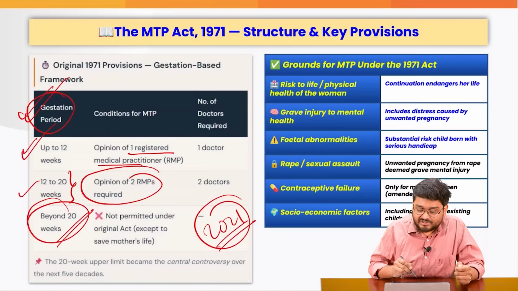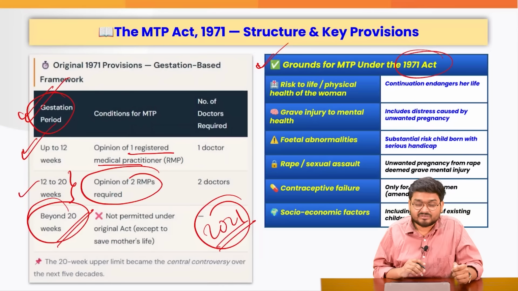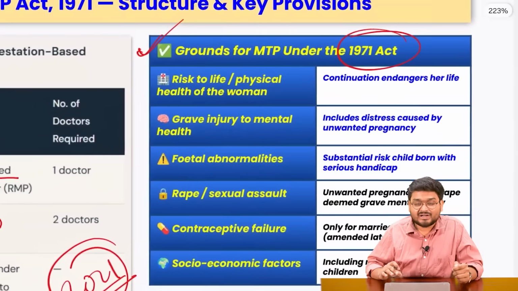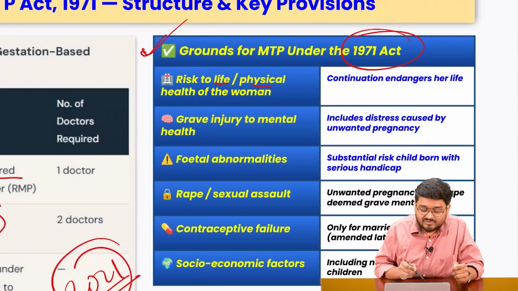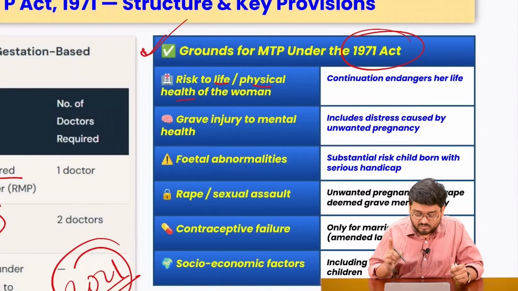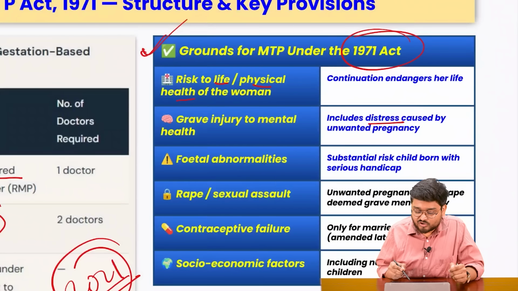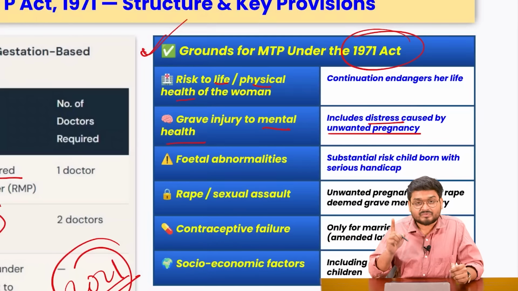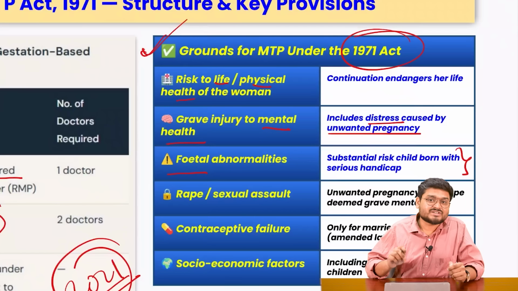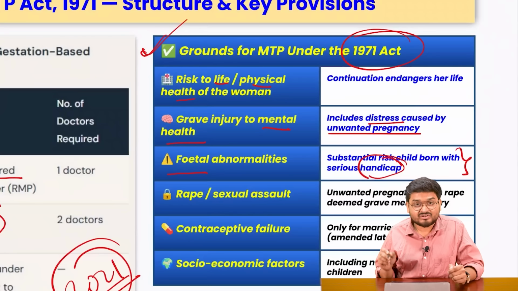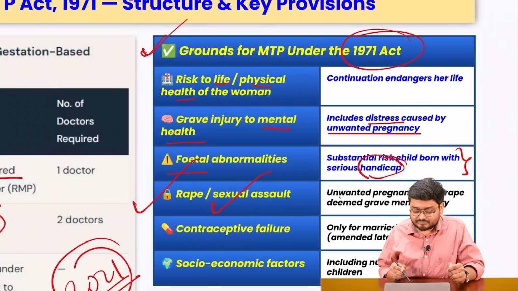Right? Now, what were the grounds actually under the 1971 Act? Firstly, abortions cannot be done for any and whatsoever purposes. Firstly, if there is some risk to life and physical health of a woman, then only abortion could be done. Then, if there is some distress caused by unwanted pregnancy on mental health, it could be allowed. Fetal abnormalities: if the child that would be born could not live a proper dignified life and had a serious handicap, then abortions were also allowed. In cases of rape and sexual assault, unwanted pregnancies were treated as mental injury, also a ground.